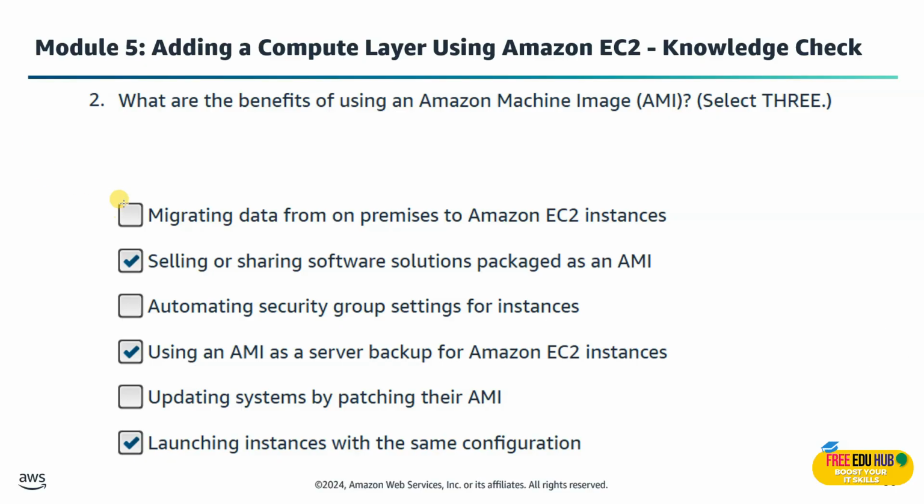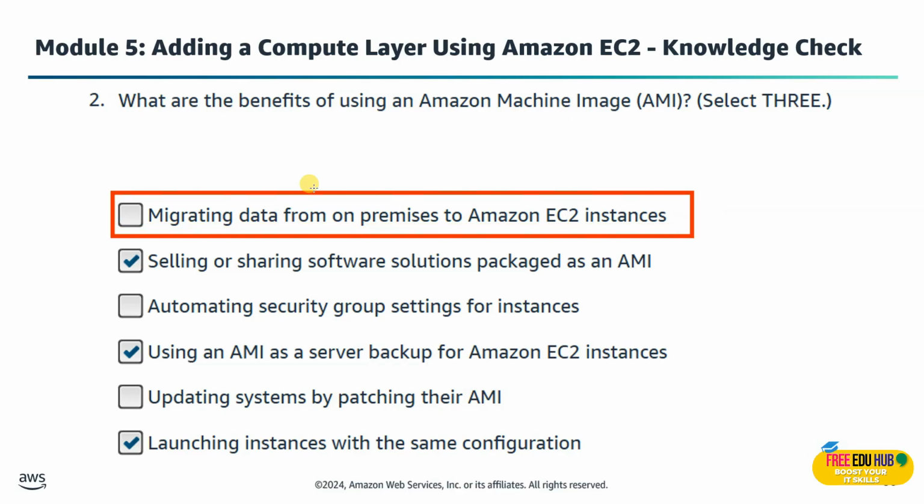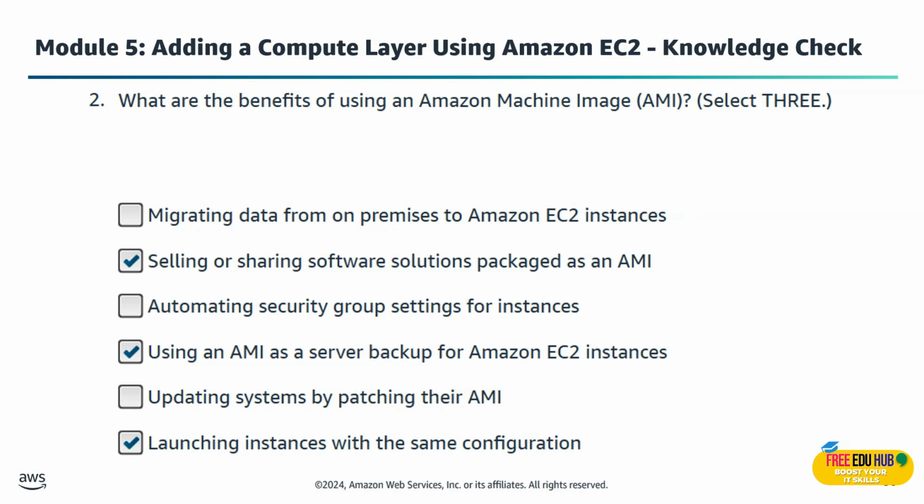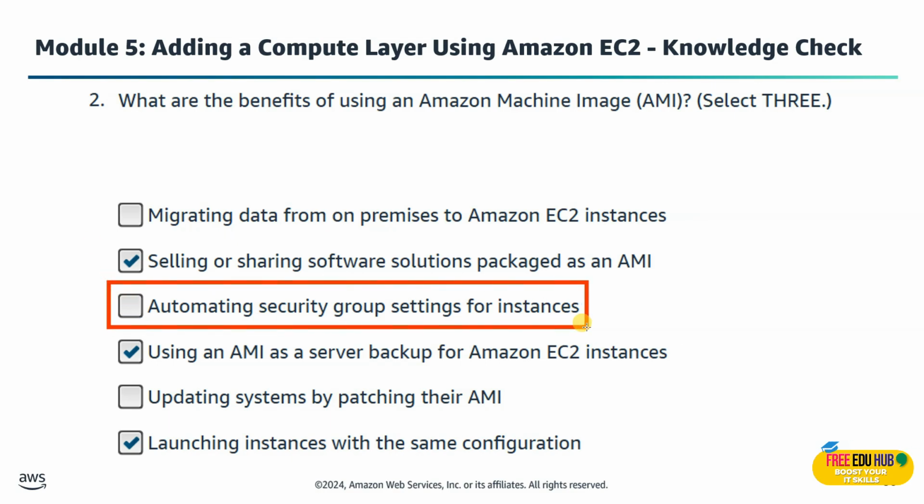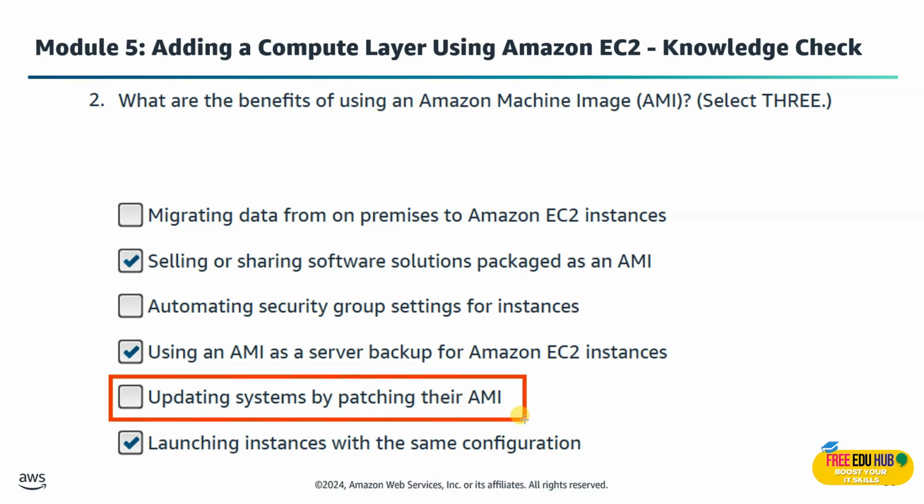Now let's go through the other answers. For example, the first one over here is migrating data from on-premises to an Amazon EC2 instance. Now, this is wrong because this is not what AMIs do. For data migration, AWS offers tools like DataSync or Snowball. And we are not selecting automating the security group settings for instances, because security groups and networking configurations are not part of an AMI. And we are not selecting updating the system by patching the AMI. You can't patch an AMI, it's a static image. To update, you'd have to create a new AMI with the latest patches.